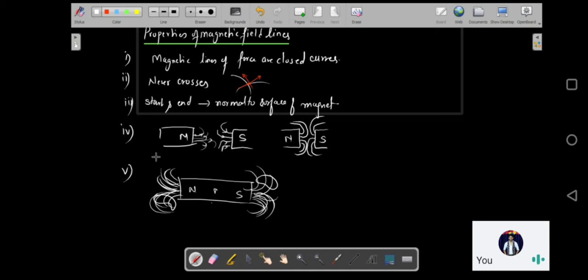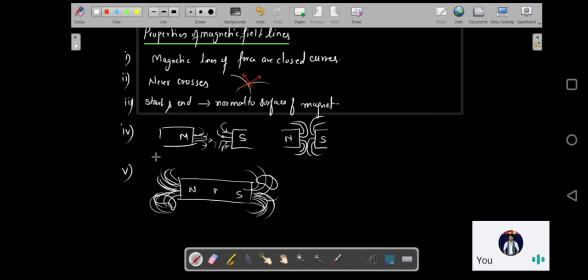Supposing more lines are crossing per unit area, or the closeness is really small, the field lines are very, very close to each other. That space is going to have a stronger magnetic field. If the lines of force are spaced apart, that particular region is going to have a weaker magnetic field. So that is the difference, and this is the fifth point.